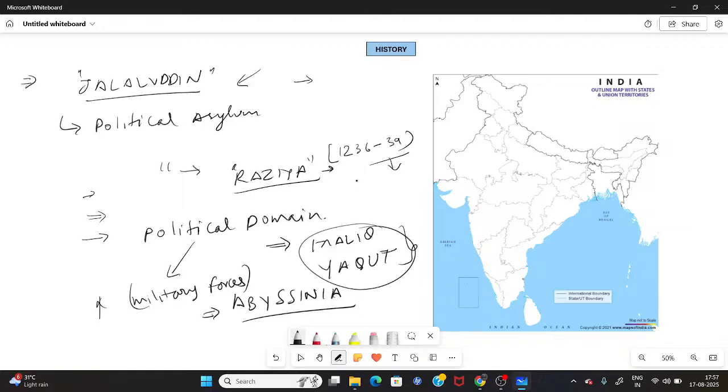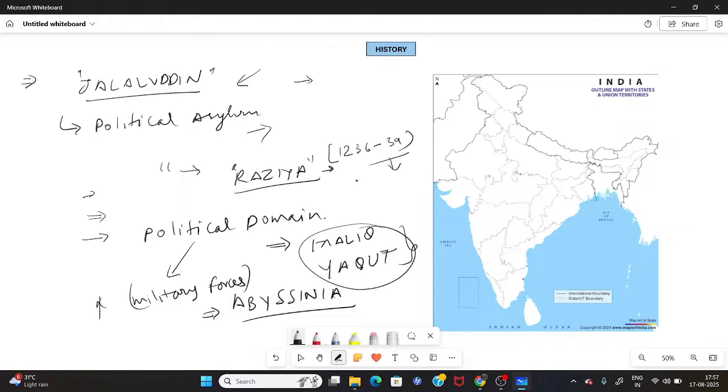And this particular step of Razia was opposed by all the leading military generals, all the existing military generals in the Delhi Sultanate, and the group of 40s, Turkan and Chehelgani. They opposed this step of Razia Sultan because those leading military generals wanted to maintain their superiority. They did not want to give any position to a random person.